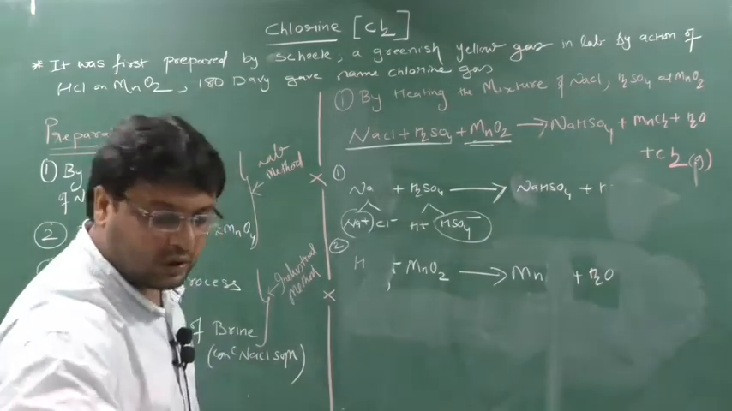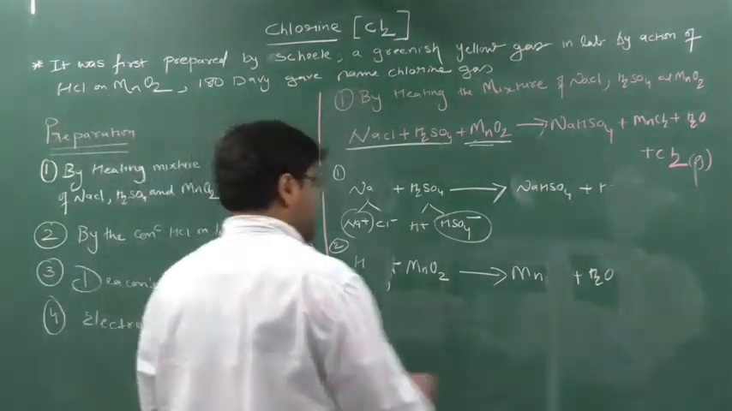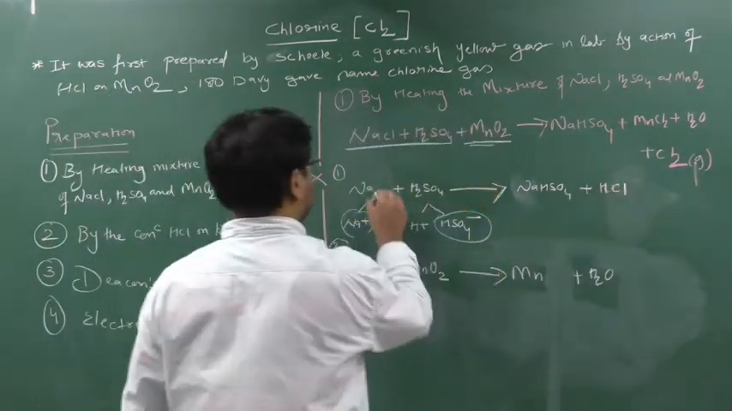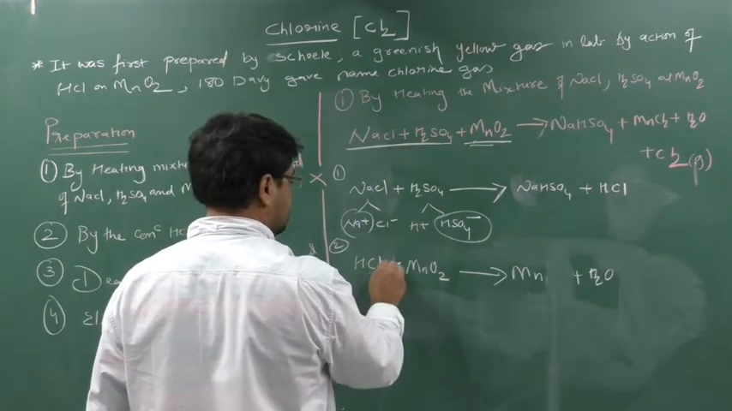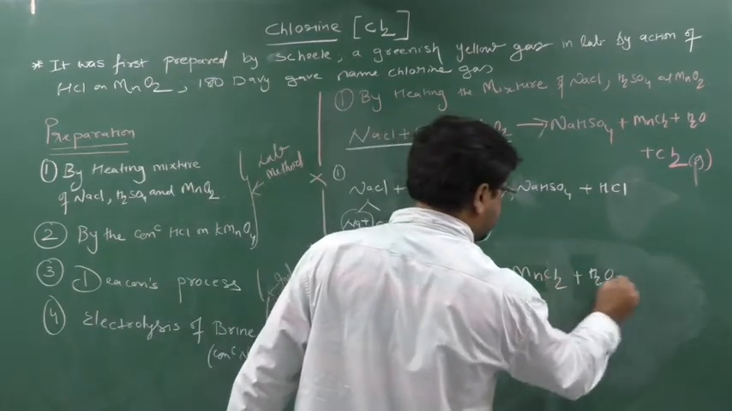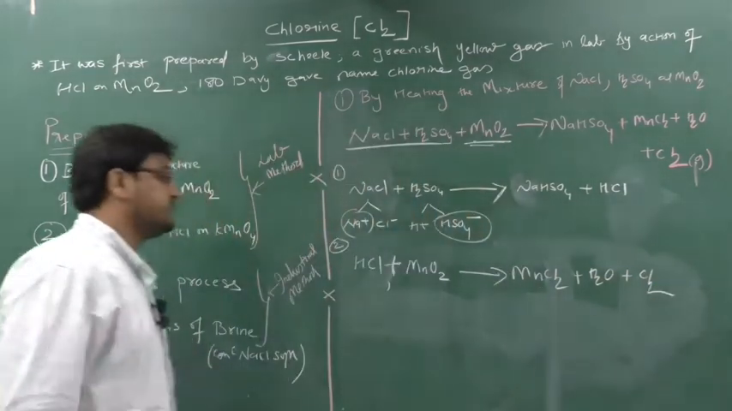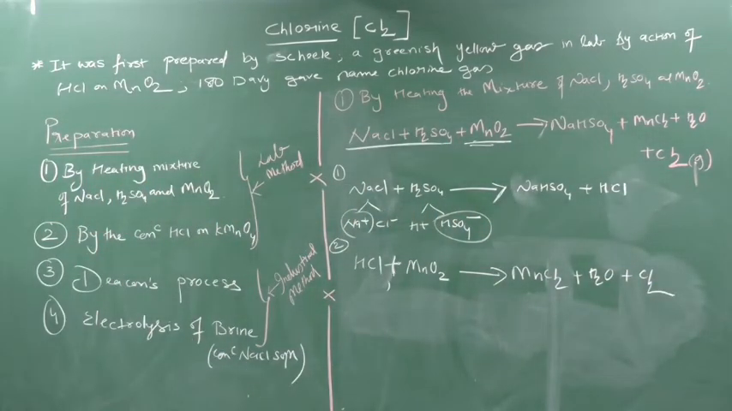Okay, so this is your first preparation. You can remember here: HCl, NaCl, HCl, MnO2, gives MnCl2 plus Cl2. Yeah, so this is the first preparation. Okay, and what was the key point?